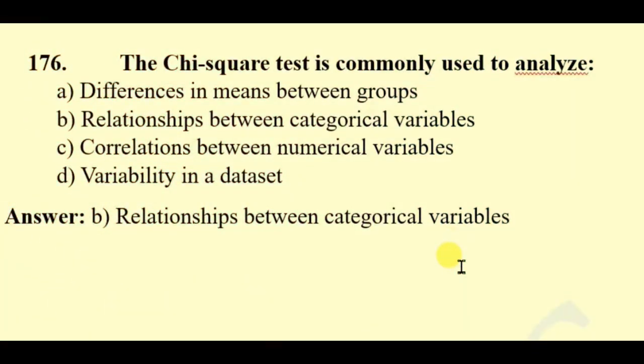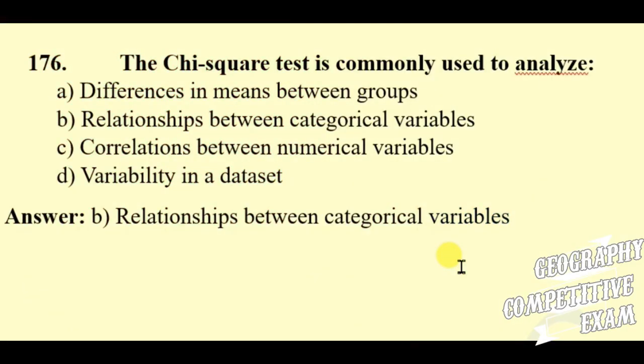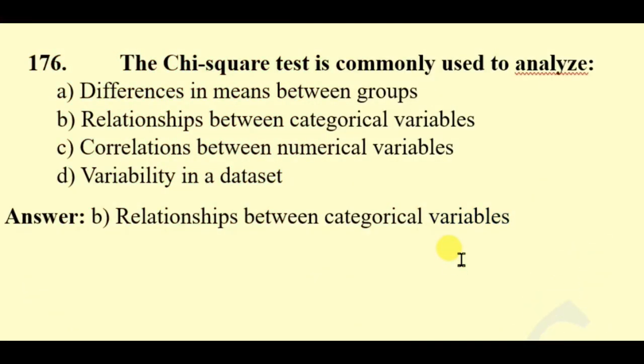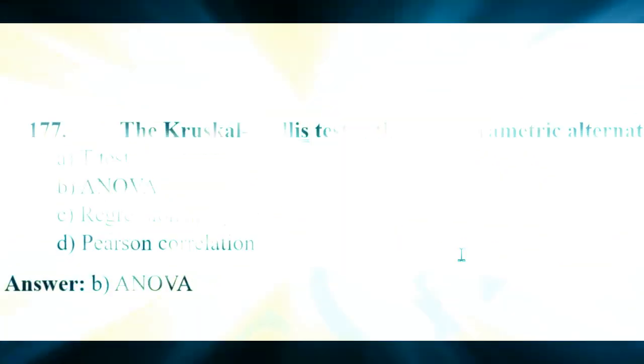Question 176. The chi-square test is commonly used to analyze differences in means between groups, relationships between categorical variables, correlations between numerical variables, variability in a dataset. Here the right answer will be relationships between categorical variables.